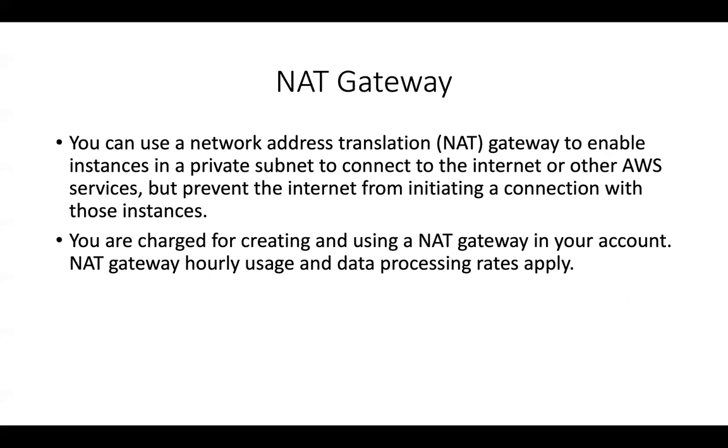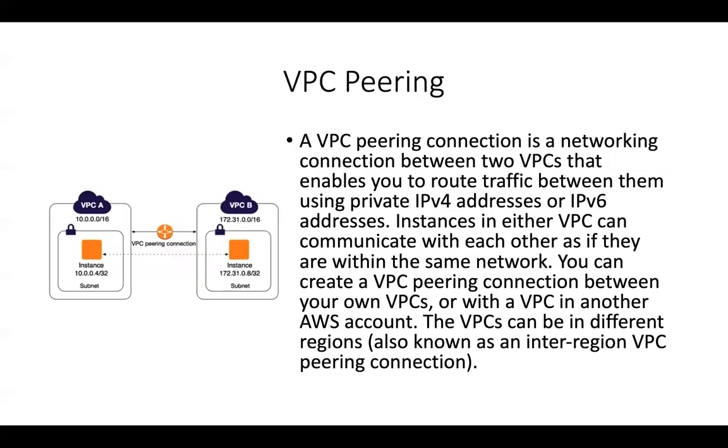So suppose the traffic goes from the private subnet to the internet, it goes through the NAT gateway. So the NAT gateway translates that internal IP address to its own elastic IP and then sends the outbound traffic on a different port, right? So that's its behavior to do network address translation.